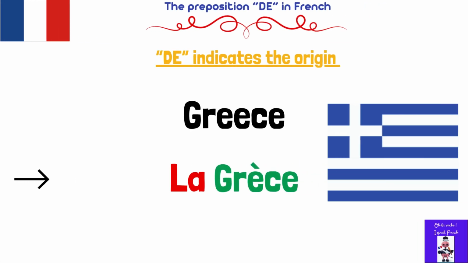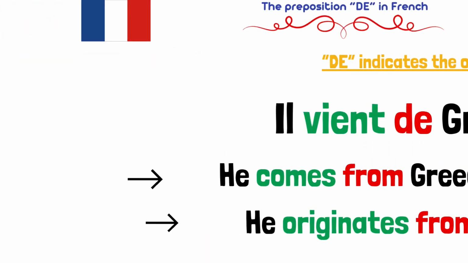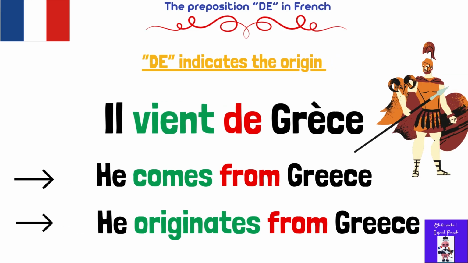Greece in French is la Grèce. So, if you want to say that someone is coming from Greece in French, we say il vient de Grèce.